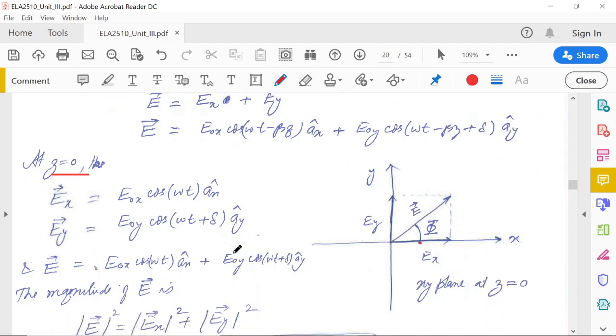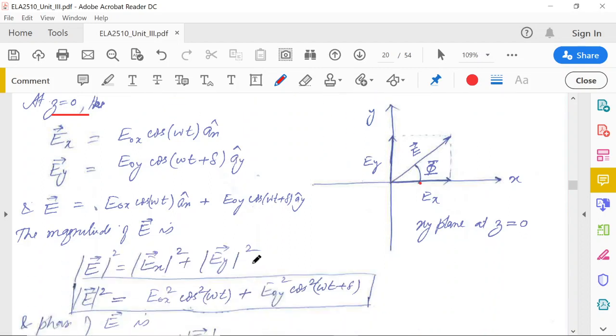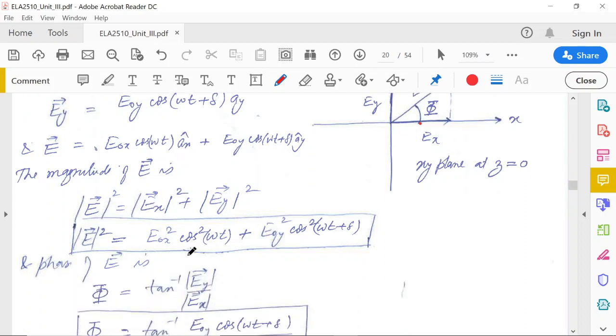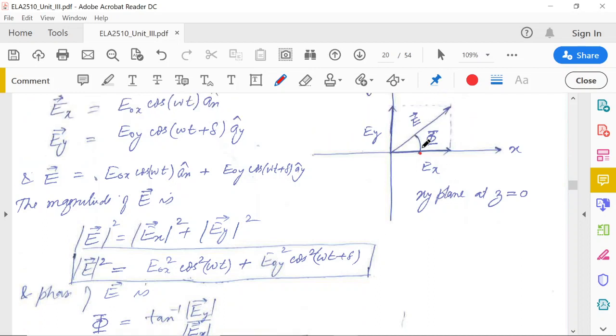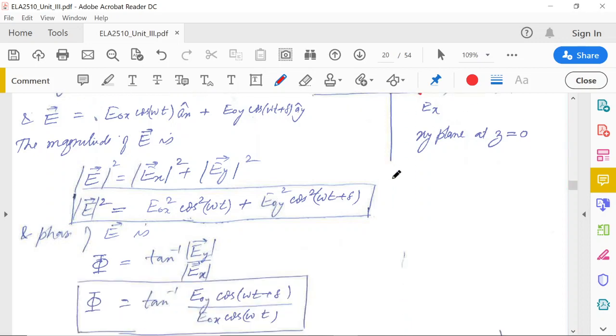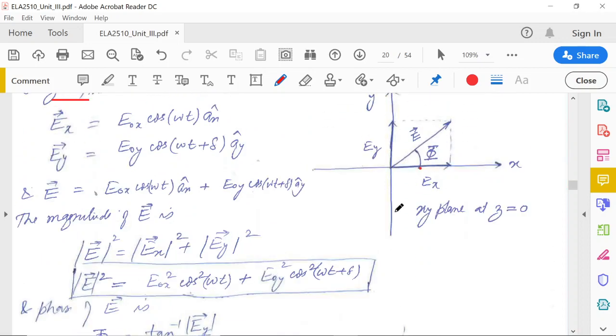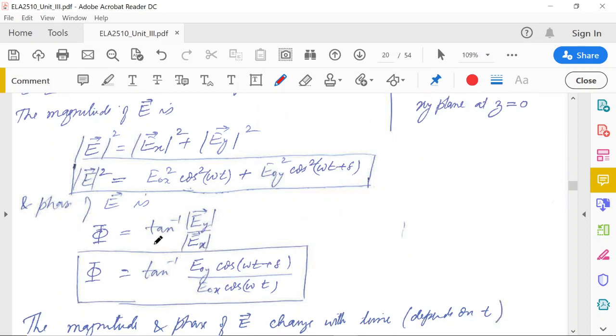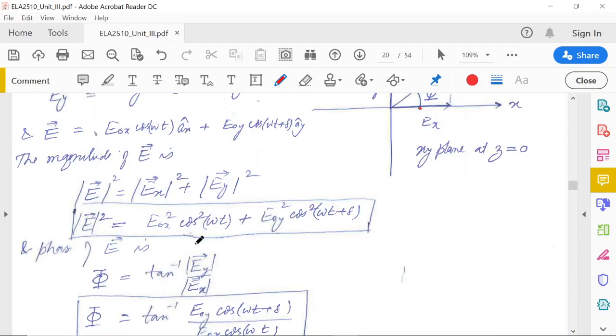The magnitude of E is given by the sum of the magnitudes of these two, and the phase of E, this angle phi, is given by the inverse tangent of the ratio Ey over Ex. So phi equals tan inverse of Ey over Ex.